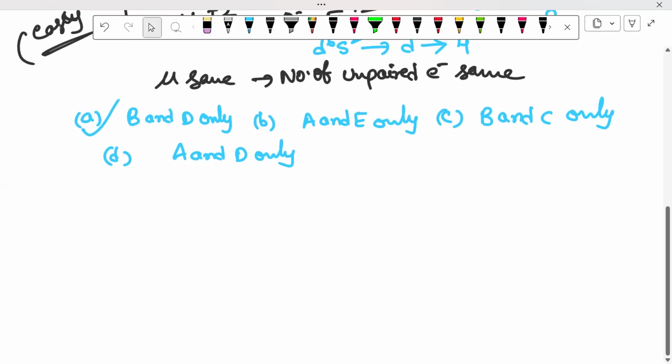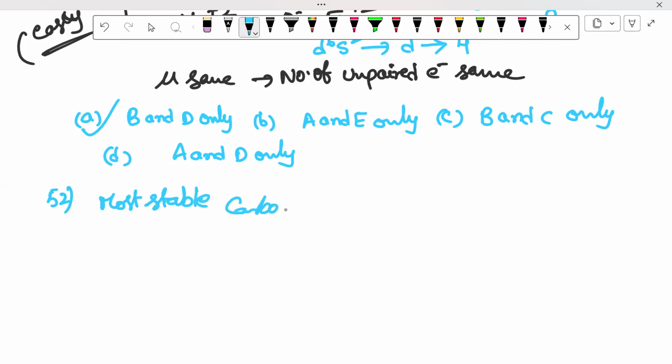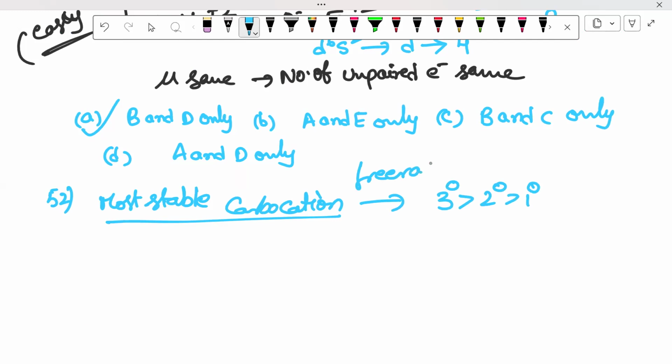So the 52 question belongs to D and F block elements. Now for 52 we have to proceed. The most stable carbocation. Carbocation stability means, compulsorily, tertiary, secondary, primary. In the same way, free radical stability is also the same: tertiary, secondary, primary.